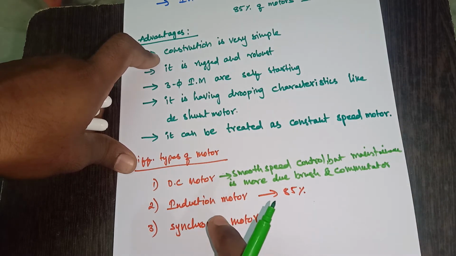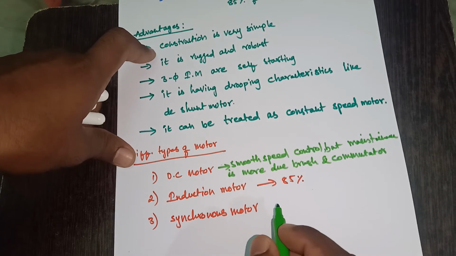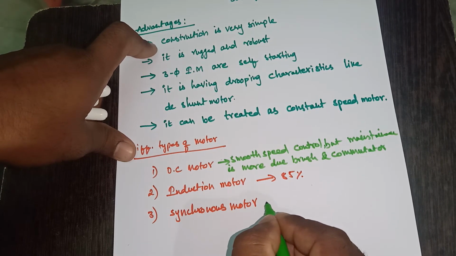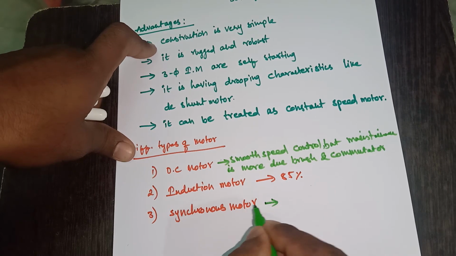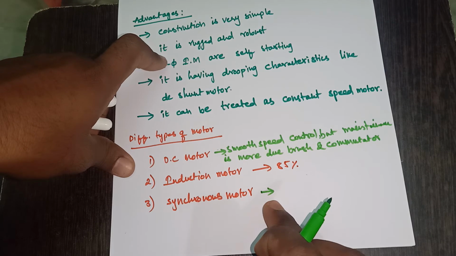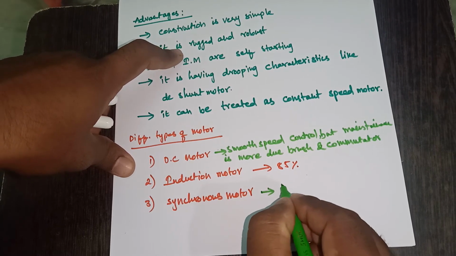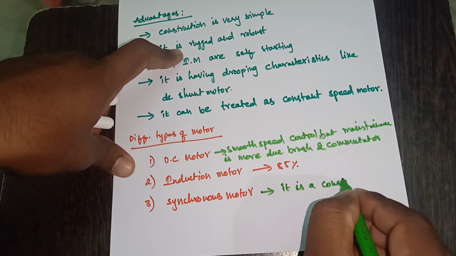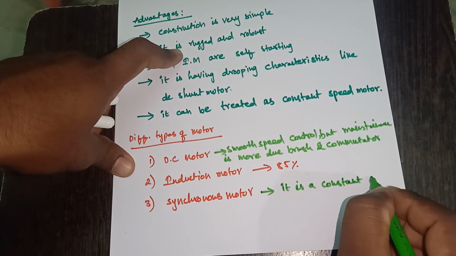And the other class of machine is the synchronous motor. The great feature of this motor is that it is a constant speed machine.